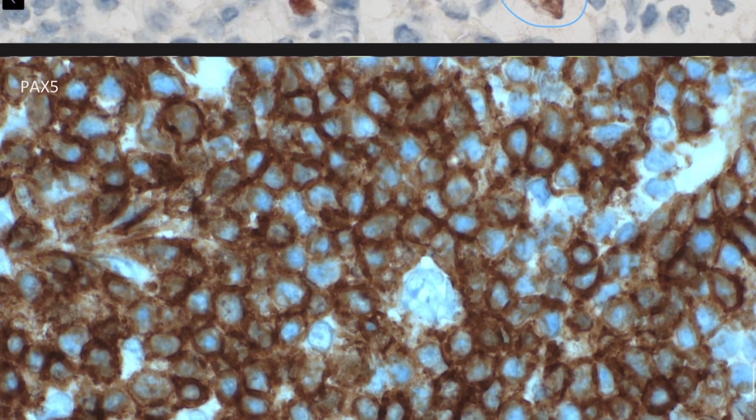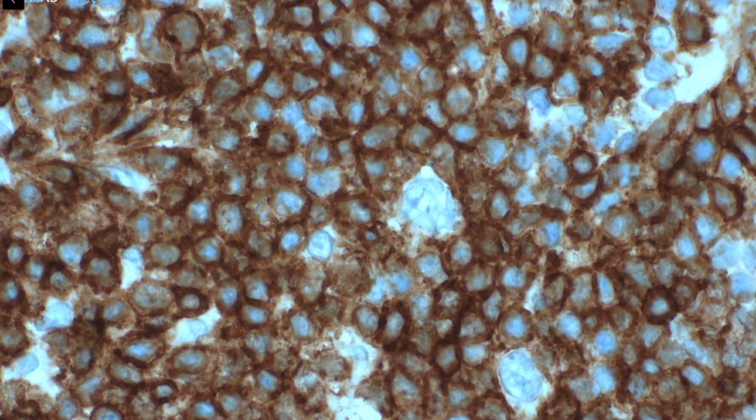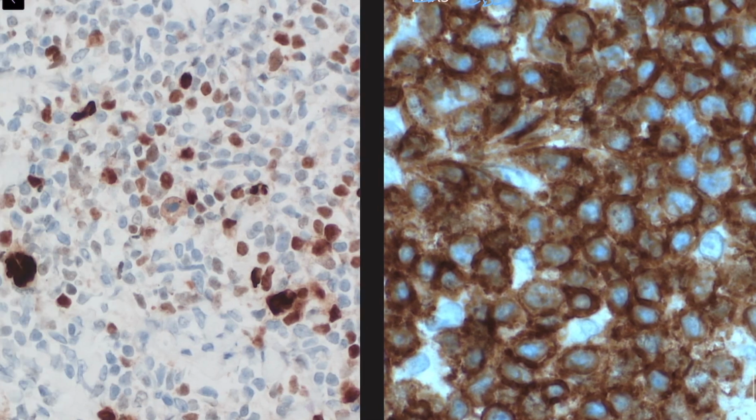And I'm sorry, this has been mislabeled. This should be CD3. This is the CD3. We just do a CD20 and CD3 for the completion of our markers, and you can see that it's staining a large amount of T cells as well in the background, but our larger cells are negative for CD3.